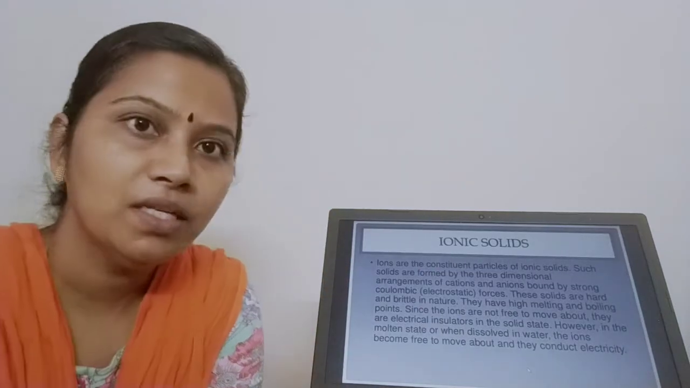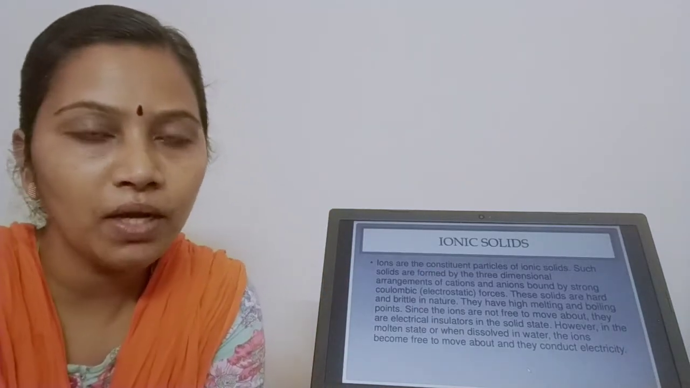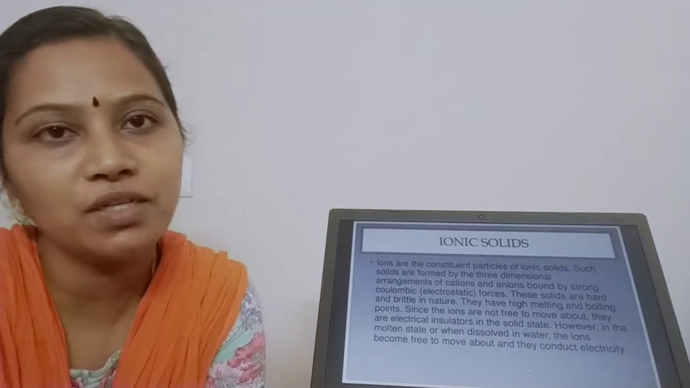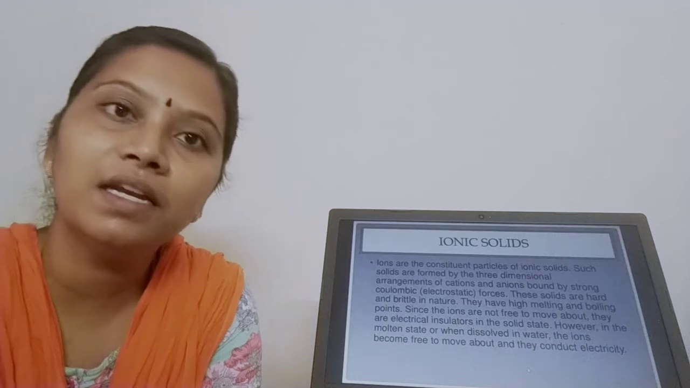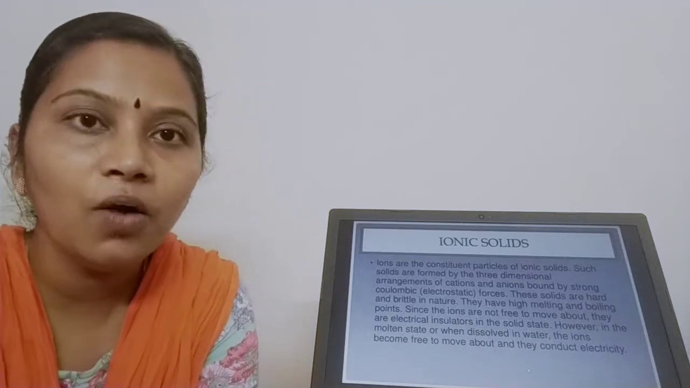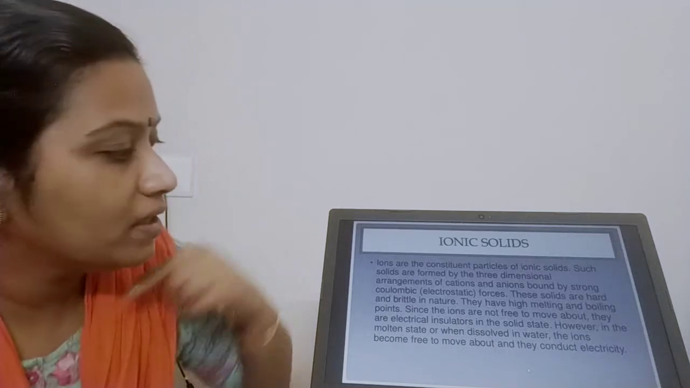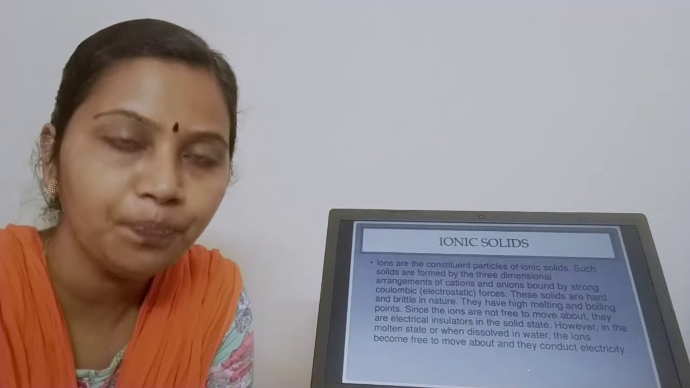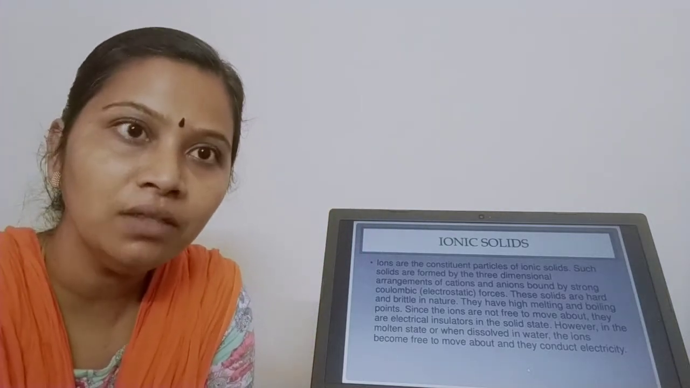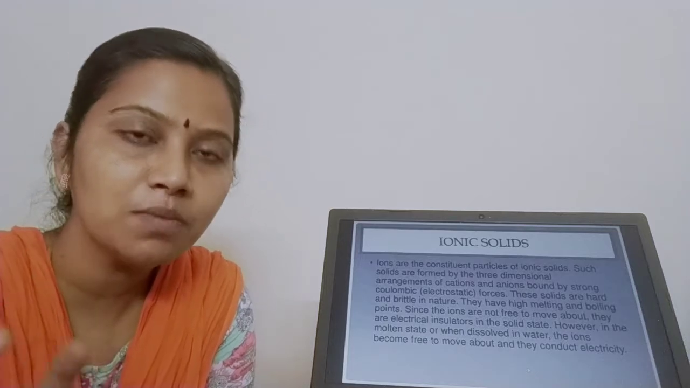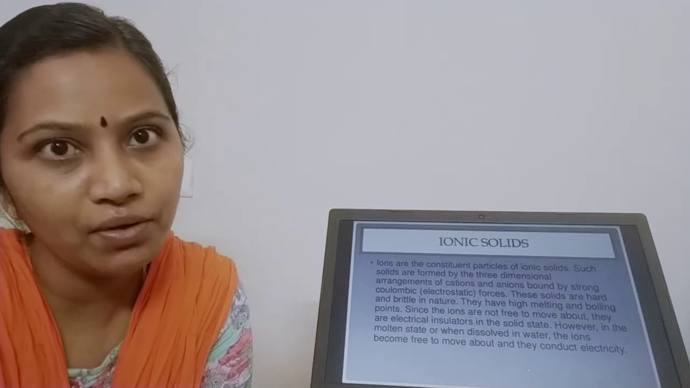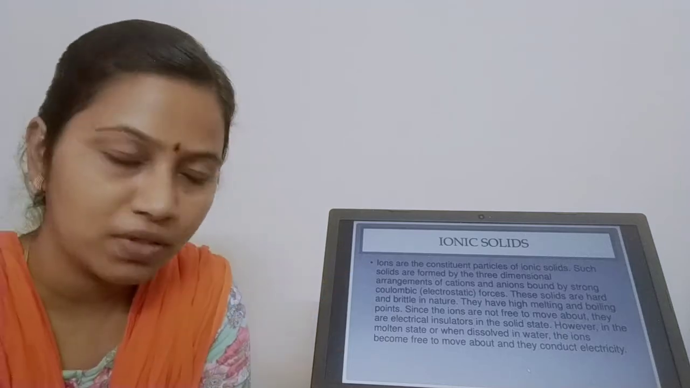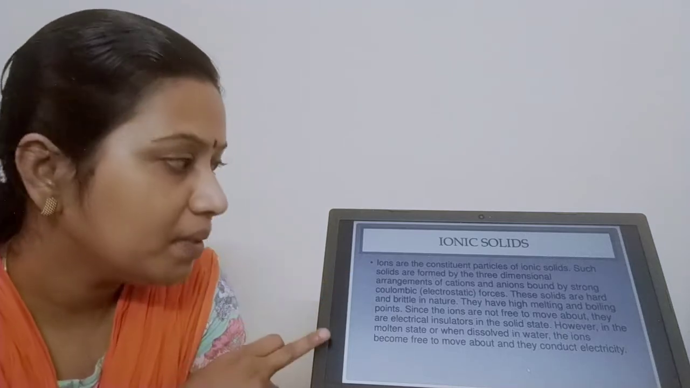Moving to ionic solids. From the name only I got a clue. Ionic solid is made up of ions. Ions are of two types: positively charged ion, cation; negatively charged ion, anion. How are ions held together? They are held together by electrostatic forces or Coulombic forces. Ionic solids, made up of positively and negatively charged ions, are held together by electrostatic forces or Coulombic forces. They are soft and brittle in nature.